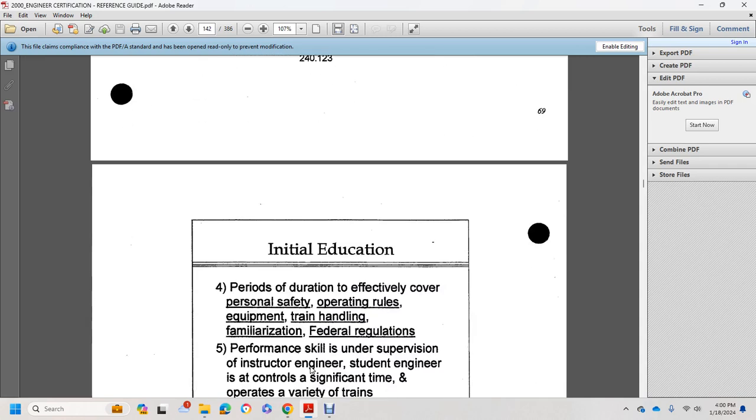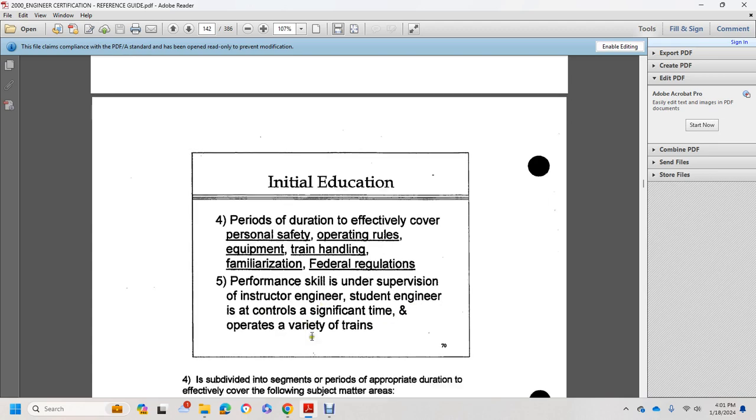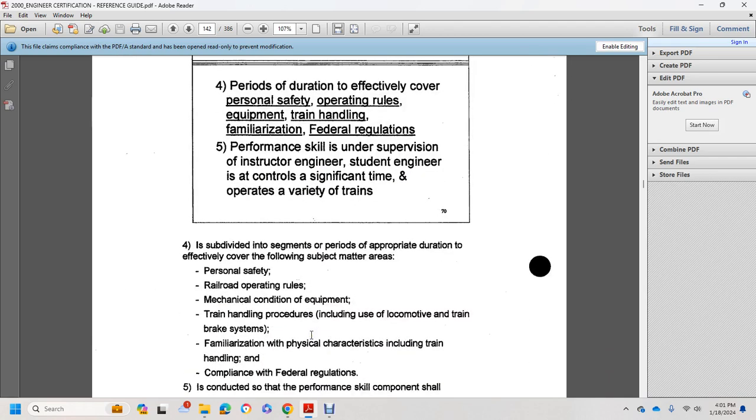Initial education shall be of a duration effective to cover personal safety, operating rules, equipment, train handling, familiarization, and federal regulations, with performance skills under the supervision of an instructor and engineer. The student engineer must be in control for a significant amount of time while operating a variety of trains. It is subdivided into segments of appropriate duration covering subject matter areas: personal safety, railroad operating rules, mechanical condition, equipment training, handling procedures including locomotive and train braking systems, familiarization with physical characteristics, train handling, and compliance with federal regulations.